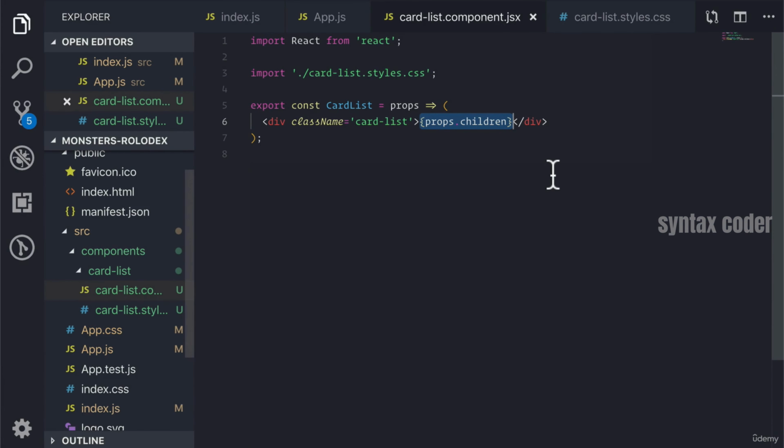Now that we know what to do with our card list component, we can actually take it a step further. Earlier, we were just passing children in and rendering it between our outside div.